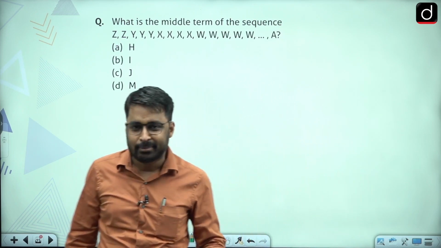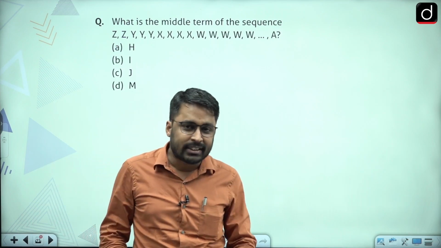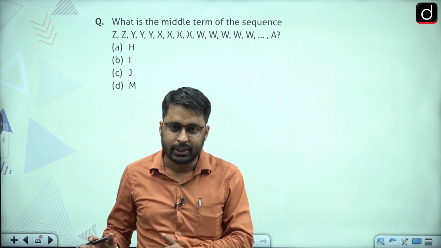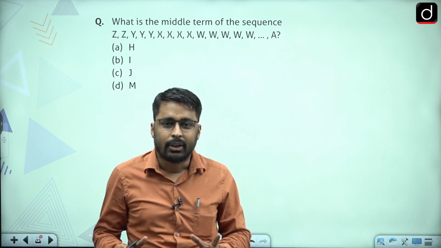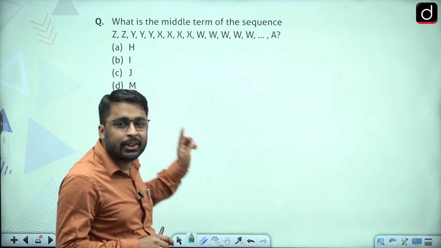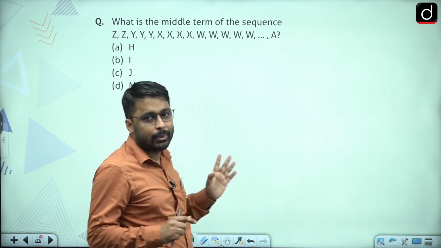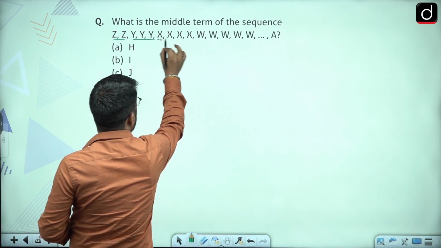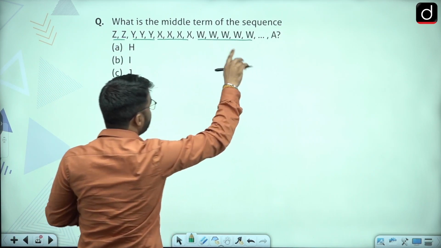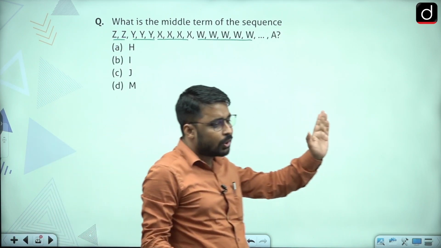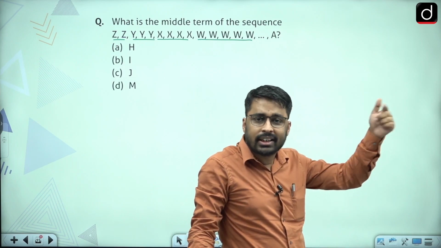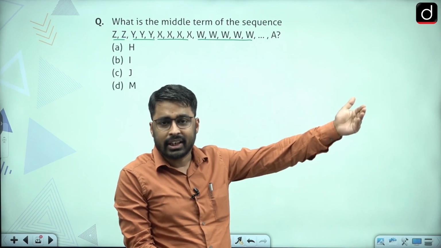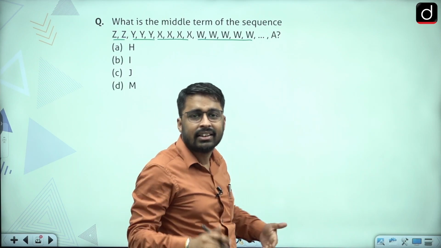I'll give you a very simple solution. It just requires the knowledge of logic. Once the concept of logic is clear to you, your basics are clear, this question would be very easy. Now you can see that there are 2z, 3y, 4x, 5w. As you move in reverse order, the counts are increasing by 1, like 2, 3, 4, 5. Next it would be 6, then 7, then 8, then 9.